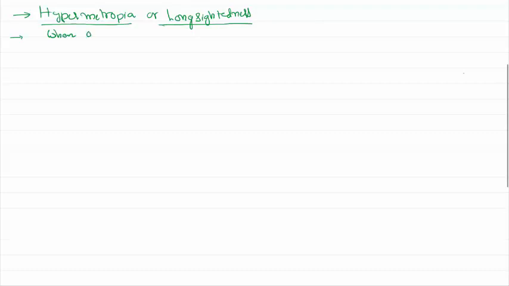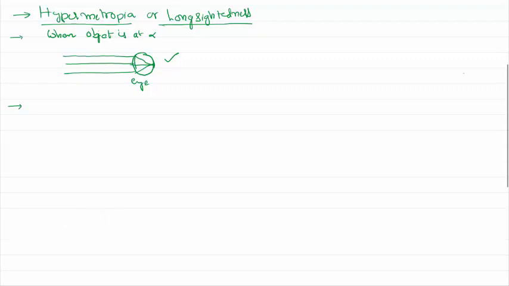Let us identify. An object is at infinity. Say this is the eye. This is the cornea of the eye, this is the retina of the eye. Since the object is at a long distance, light rays come parallel. They will come and converge on the retina so that our brain is able to identify what is being seen. So the far point is perfectly fine for a hypermetropic eye.